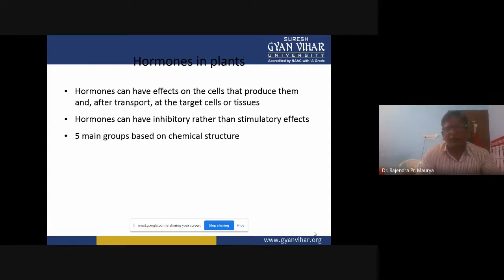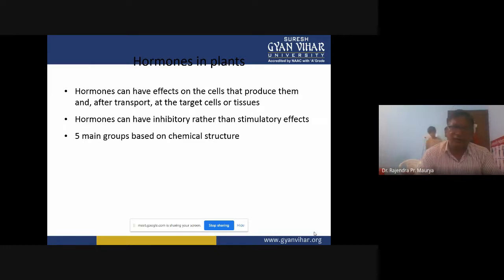Hormones can have effects on the cells that produce them and, after transport, on the target cells or tissues. Hormones can also have inhibitory rather than stimulatory effects.